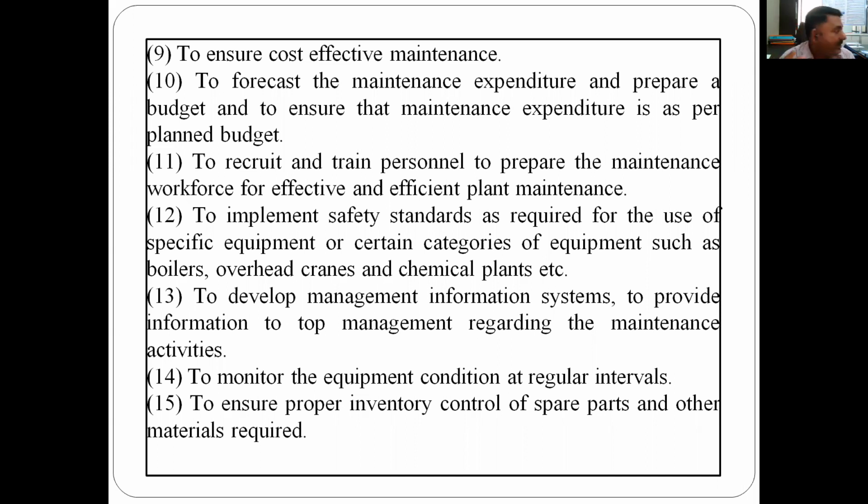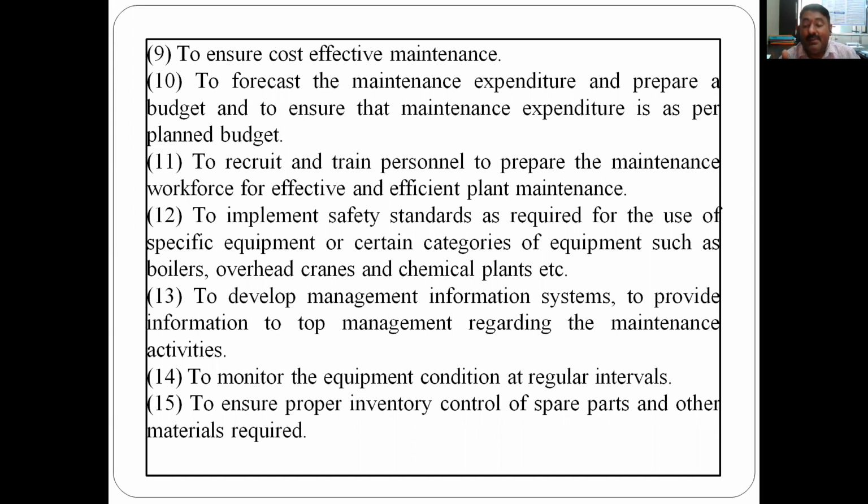To implement the safety standard, it is not only that the maintenance will carry it. An overhead crane has a capacity of 25 tons. It should be limited to 25 tons. In industry, there are cases where people say okay, 30 ton, the factor of safety is 1.5, it will not break. It will not break one time. But if you use it continuously, lifting a 30 ton load using a 25 ton capacity crane, definitely the load on the machine will cause it to fail one time.